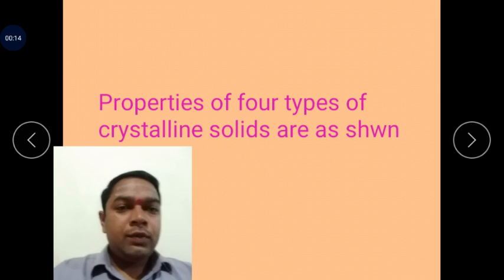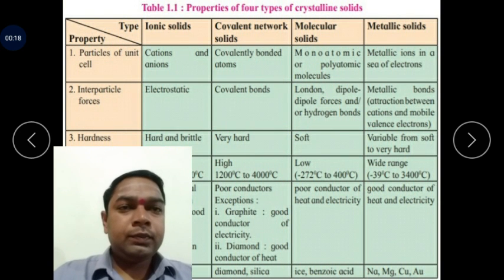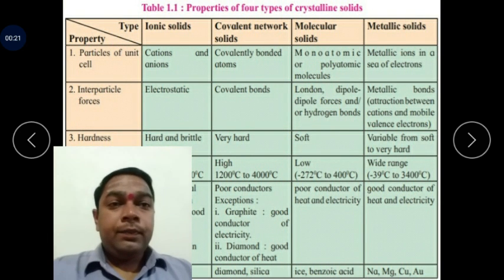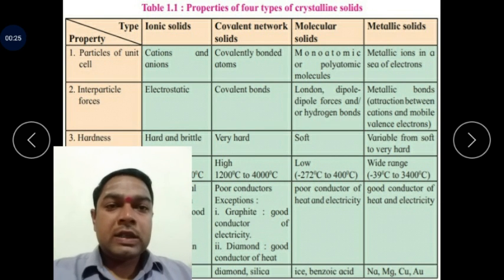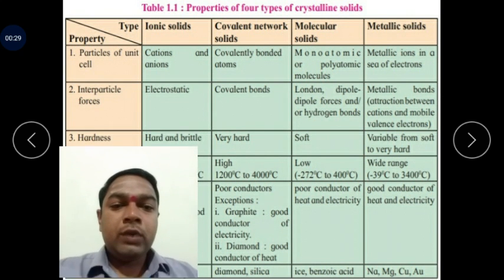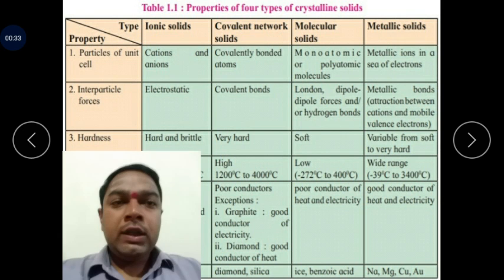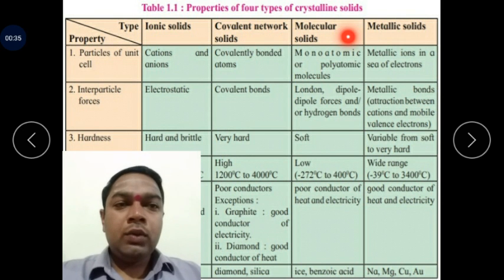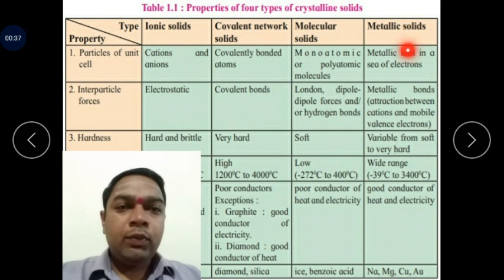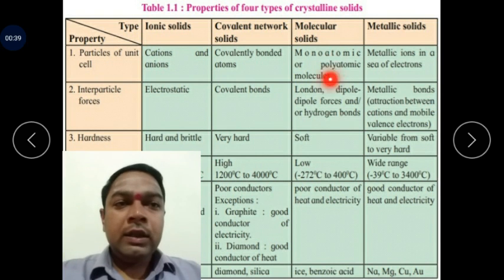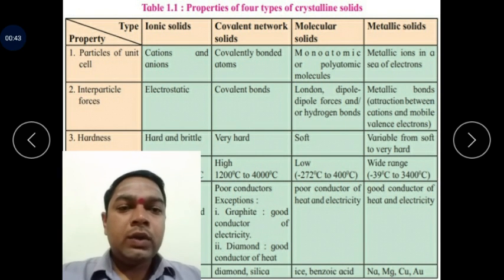Properties of the four types of crystalline solids are as shown below. In this table, the properties of the four types of crystalline solids are discussed. There are different points from 1 to 6 with examples. These are the ionic solids, covalent solids, molecular solids and metallic solids. Their corresponding properties are present in these columns as shown in this table.